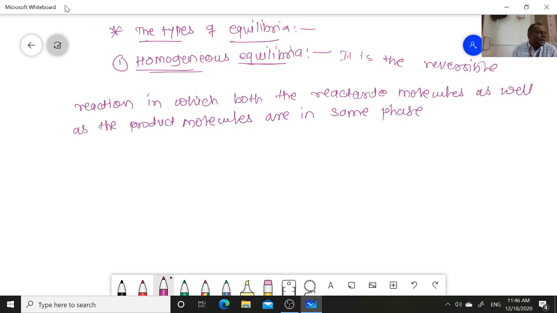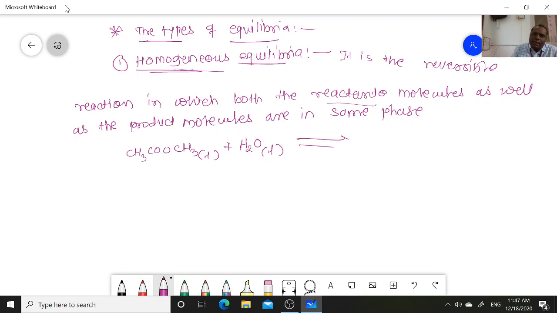We know the phase is what? Solid, liquid, gas, and Bose-Einstein condensed state of matter. There are three common phases of matter, we know that. So in homogeneous equilibria, what is that? A reversible reaction in which reactant molecules as well as product molecules are in the same phase. For example, hydrolysis of methyl acetate, CH3COOCH3, it is in the liquid state, plus H2O, water, in the liquid state.